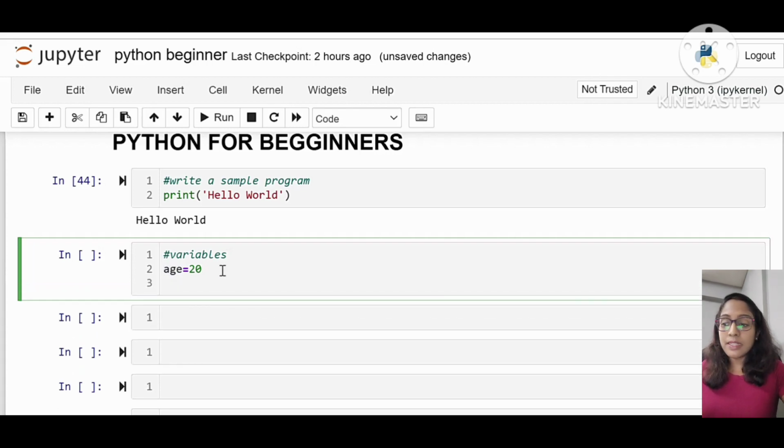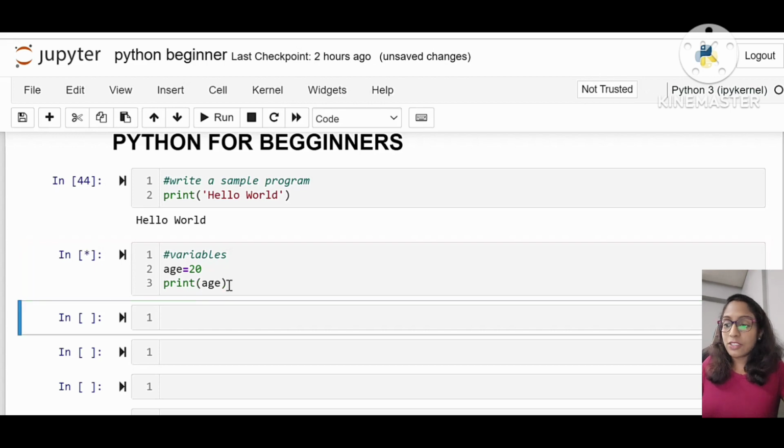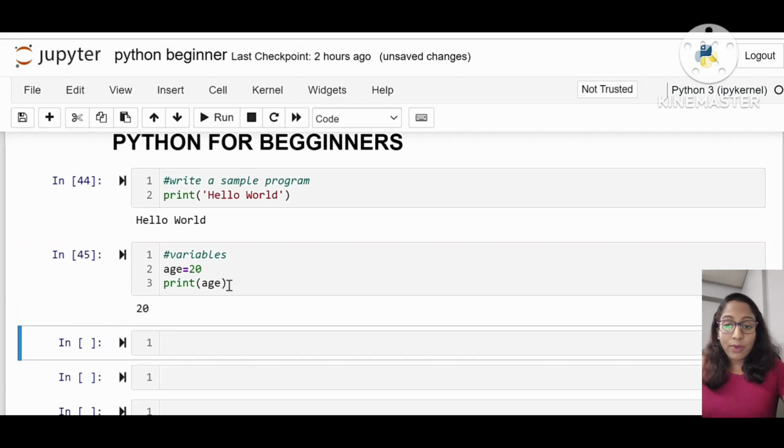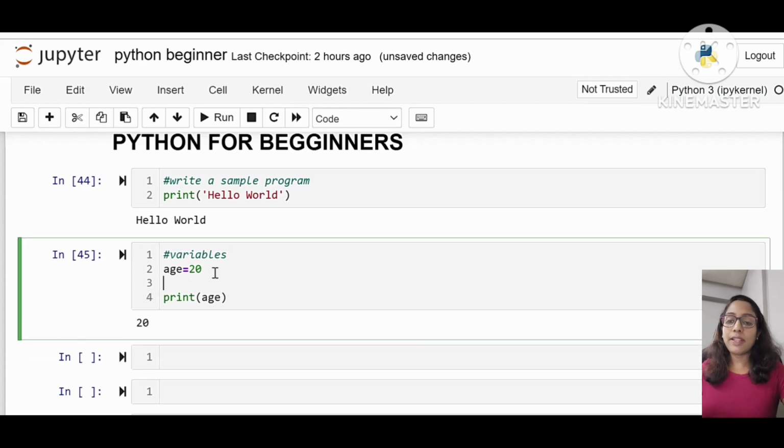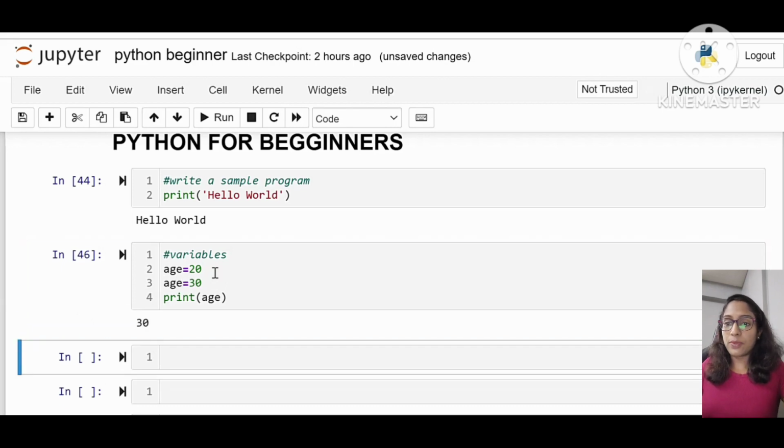Whenever we print the variable age, the value of that memory location, 20, will get printed. That is what variables are, and how we print the value of a variable. Okay, now if I give age is equal to 30 in between, what will happen?